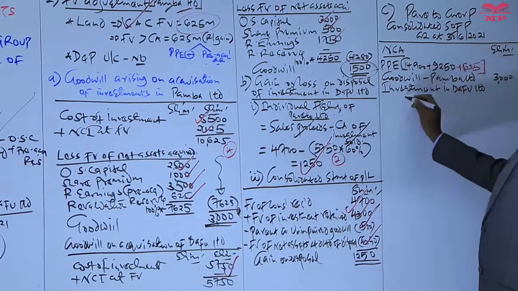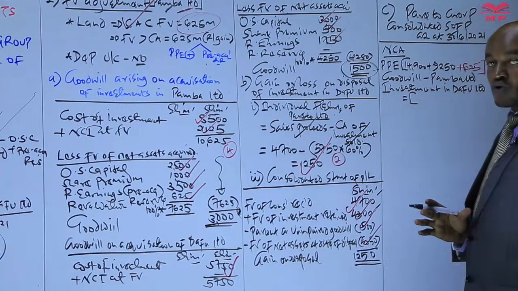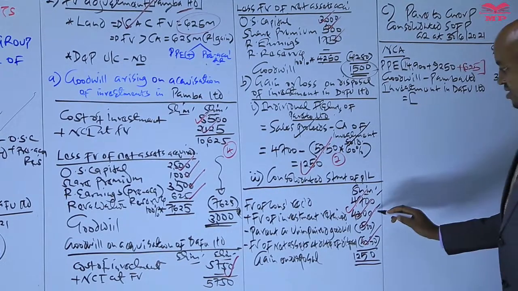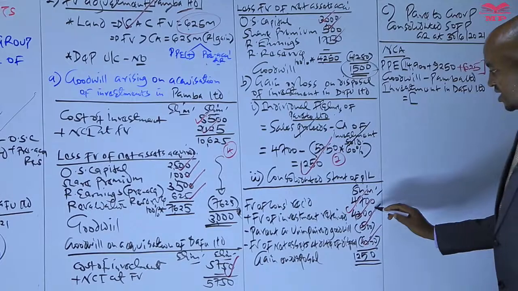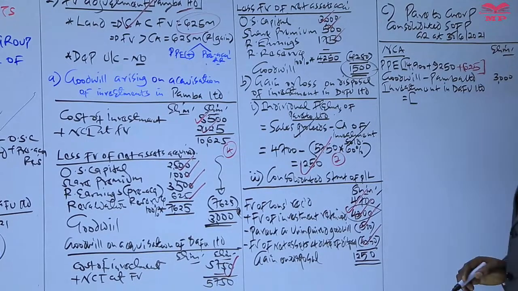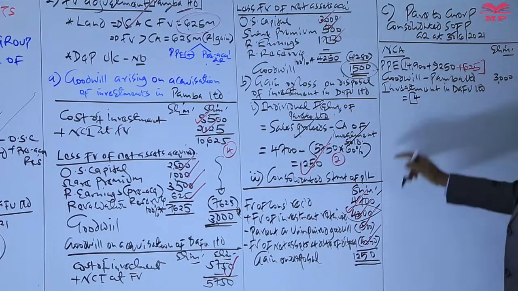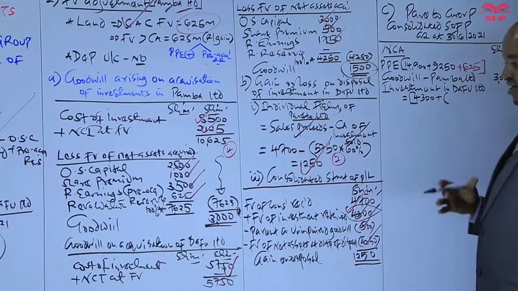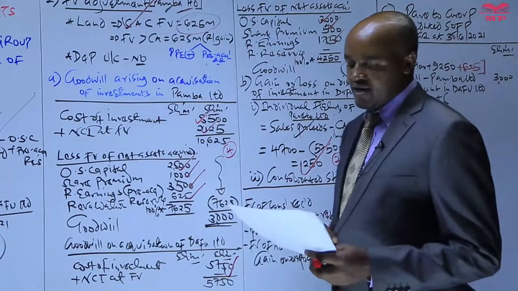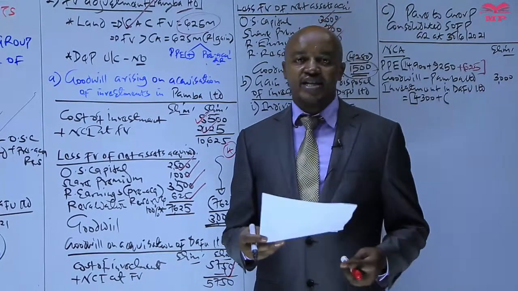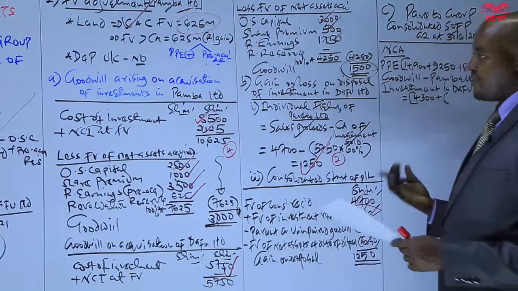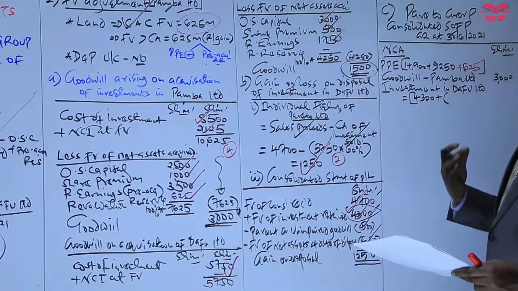In our previous session, we looked at how to compute this, and we said to compute investment in associate, we take the fair value of the investment which has been retained, which is what you are given here, 43. And then to this, we add the group share of the post-acquisition net assets in Darfur. So how do we get the parent company's share of the post-acquisition net assets in Darfur?